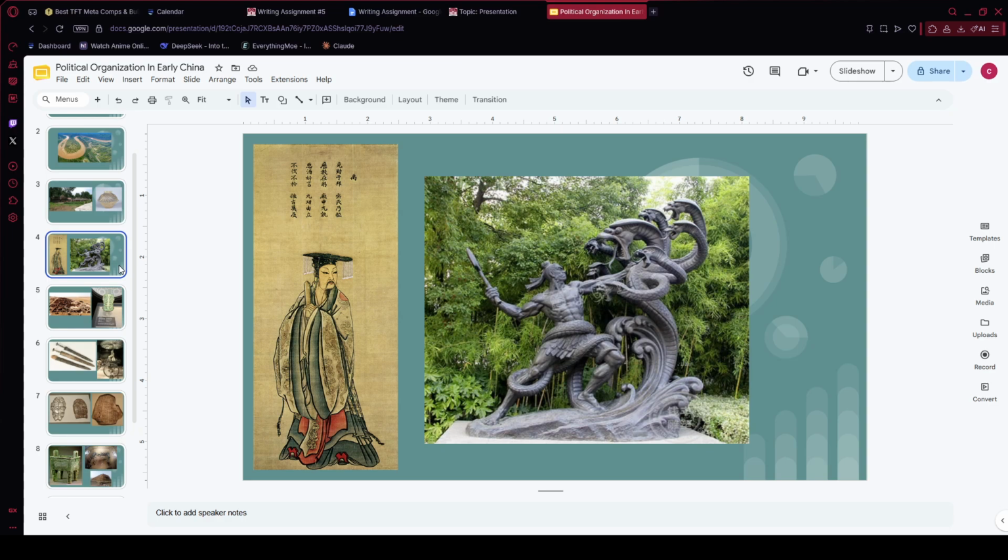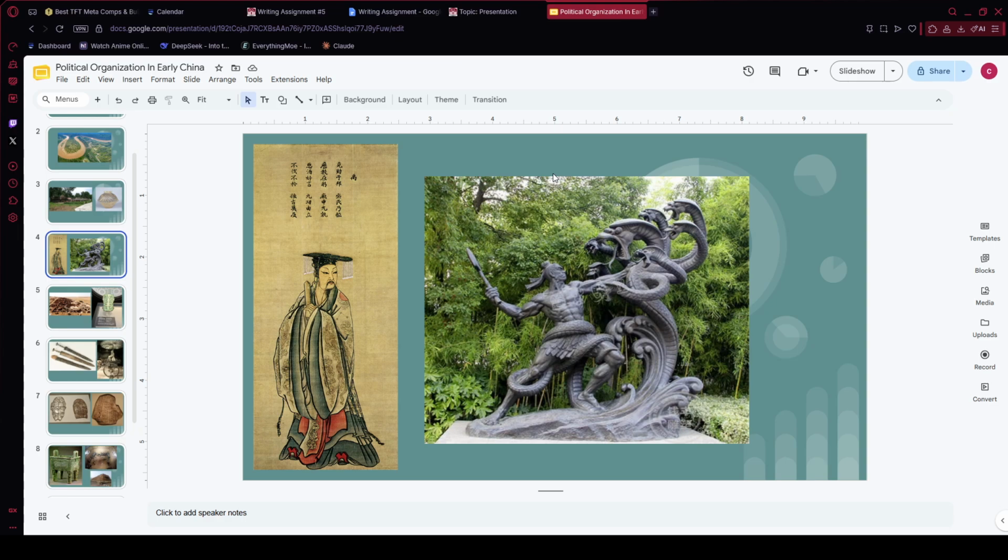So this brings me to the Xia dynasty, which is traditionally considered the first dynasty in Chinese history. But I want to be upfront that historians actually debate whether it existed the way later dynasties did, because there's no solid archaeological proof, and most of what we know comes from stories written down later during the Zhou dynasty.